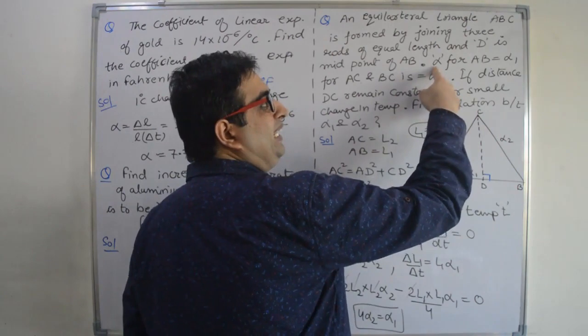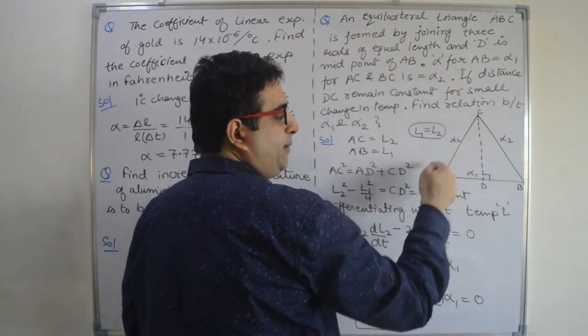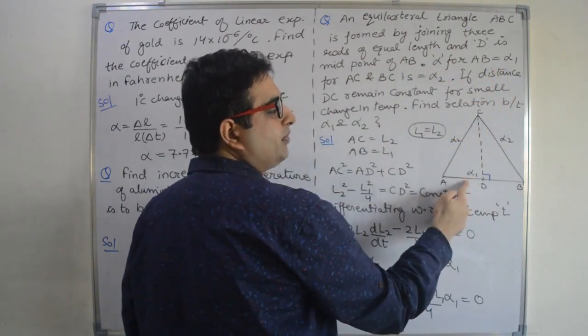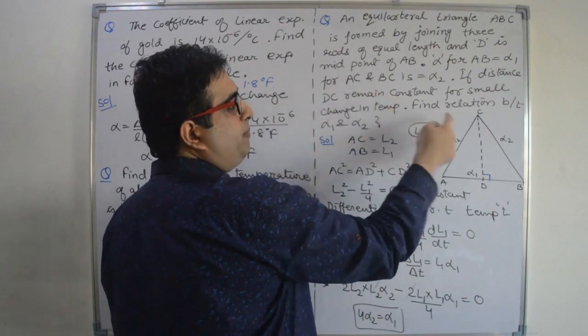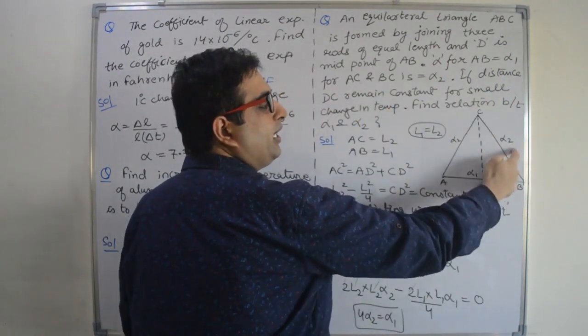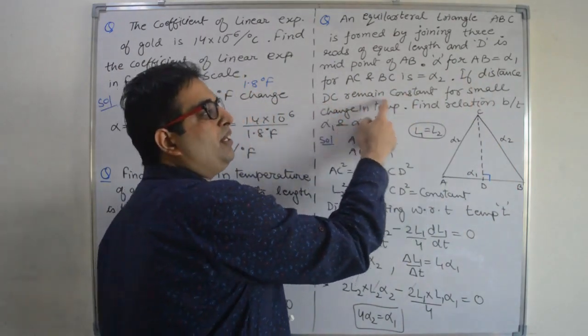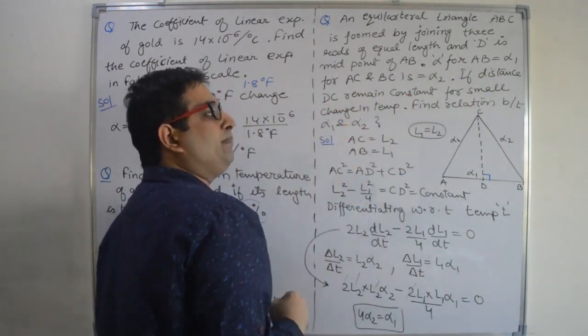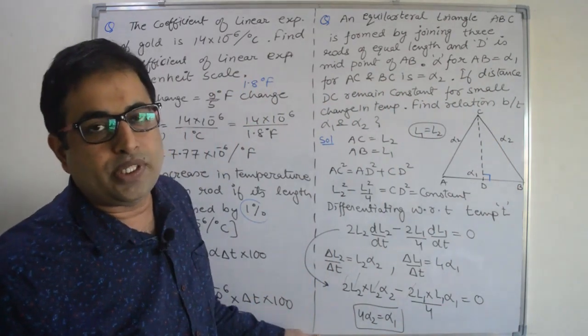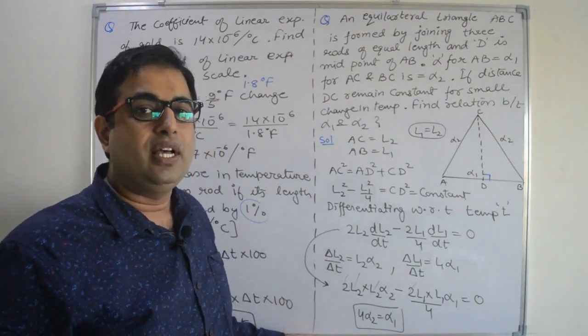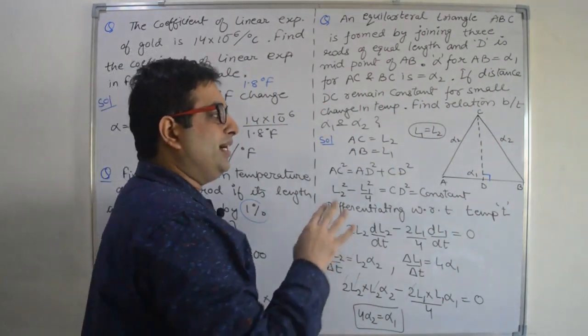Now the linear coefficient for AB is alpha 1. For AC and BC it is alpha 2. If the distance DC remains constant for a small change in temperature, we have to find out the relation between alpha 1 and alpha 2. Let us start.